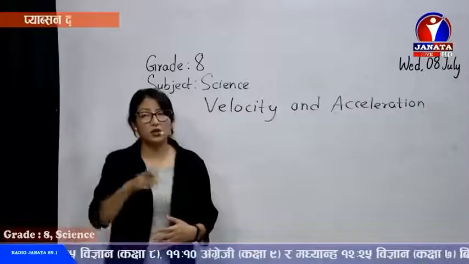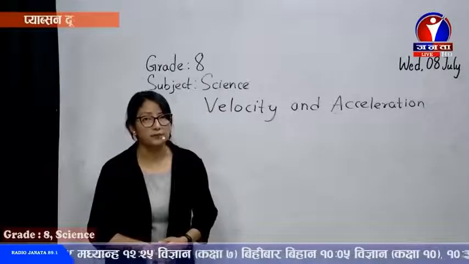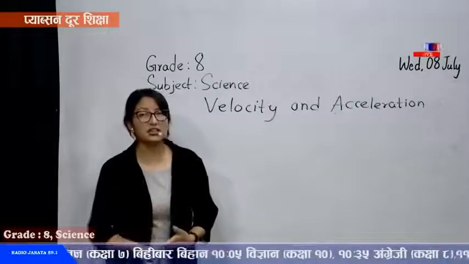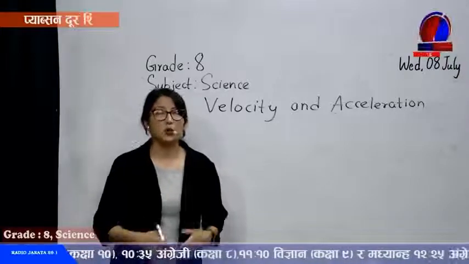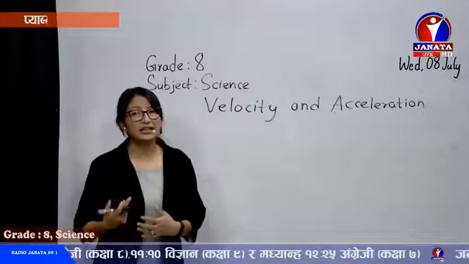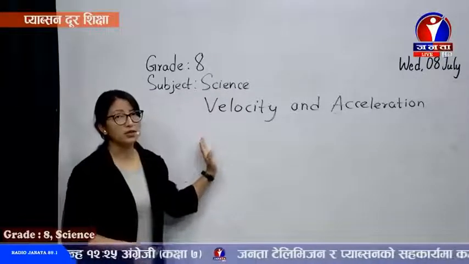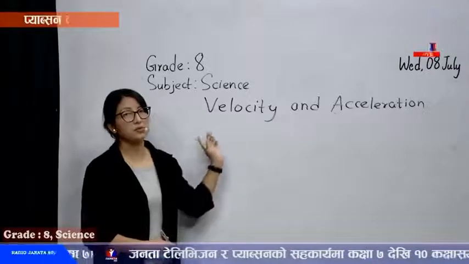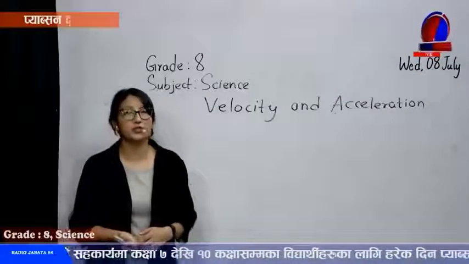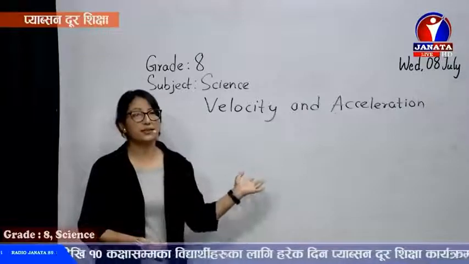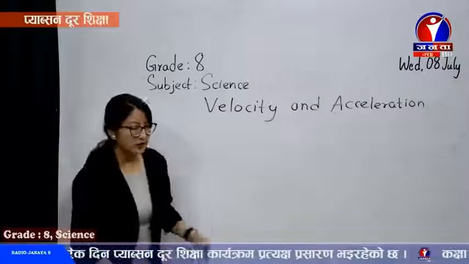Now comparison is done with respect to the surrounding. So what can we say? A body is said to be in motion if it changes its position with respect to the surrounding objects. While comparing rest and motion, we can take a reference point. Suppose I take this board as the reference point. Right now I am in rest with respect to the board. Now if I keep on moving with respect to the board, then I am in motion. A point can be taken as a reference to compare the state, whether the object is in rest or motion. So let's check the definition.